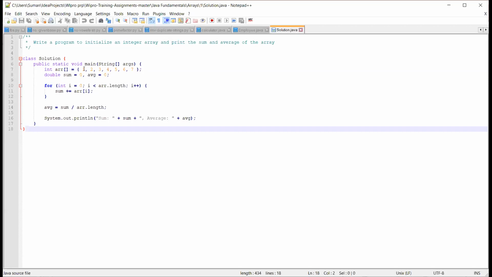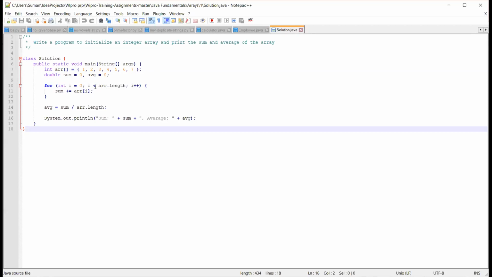Until the array length, what is the size of the array here? The index starts at 0. ARR of 0 is the value 1. The indices go 0, 1 up to 6, so it will give the length as 7. Array dot length is equal to 7.